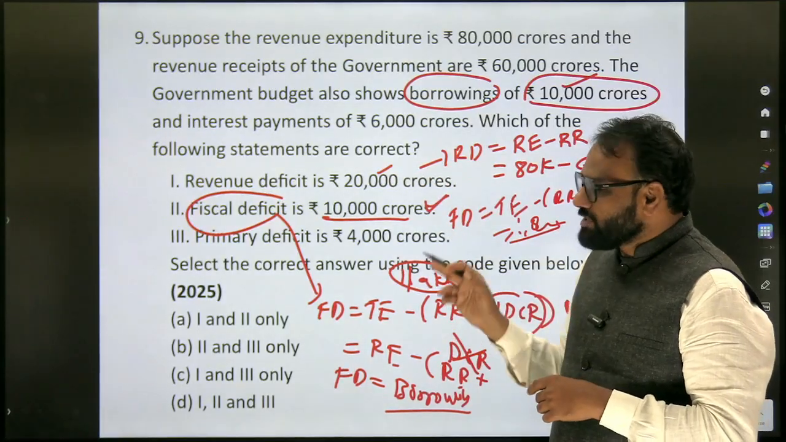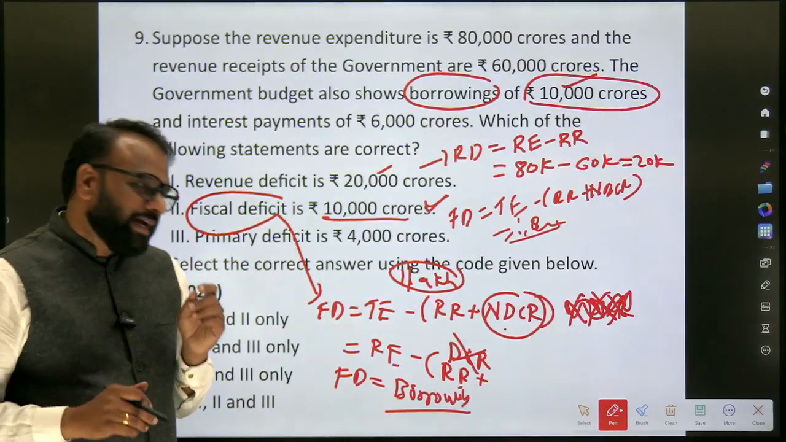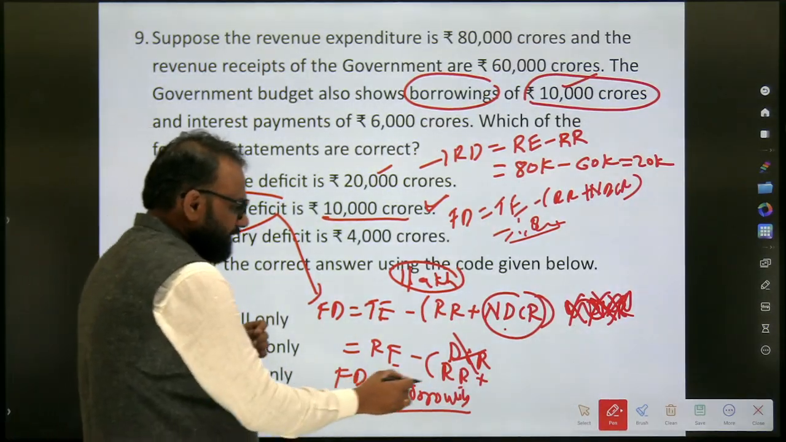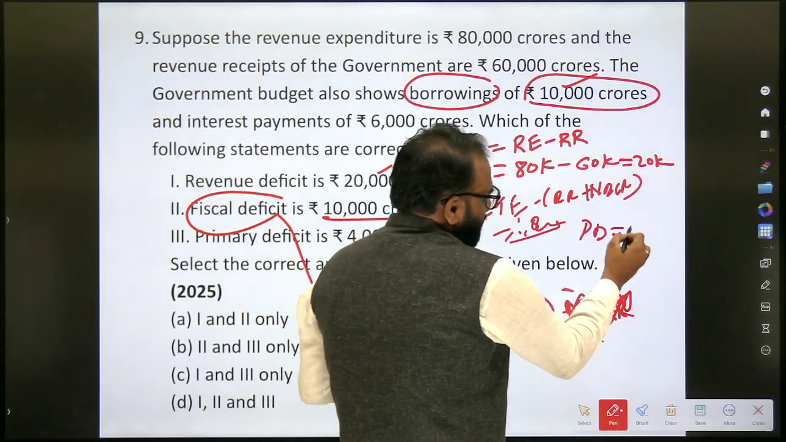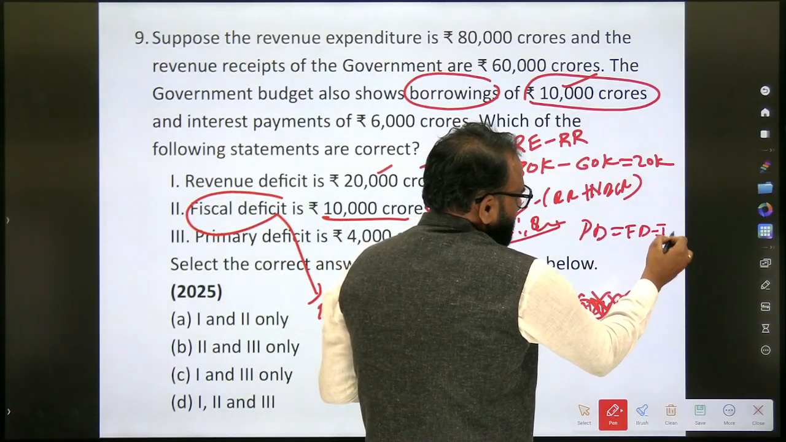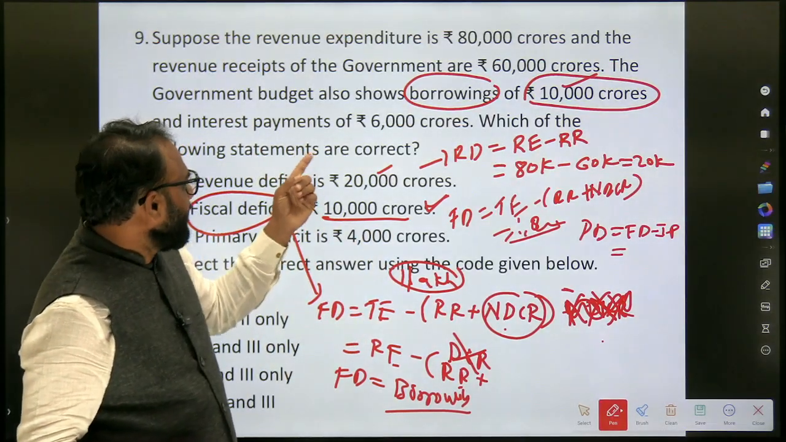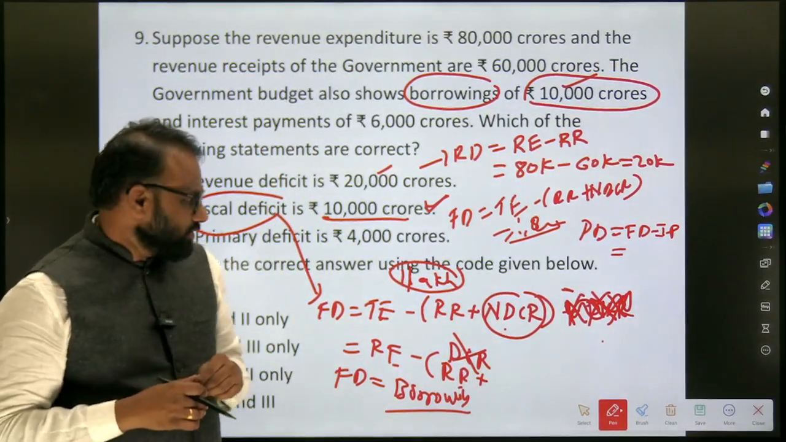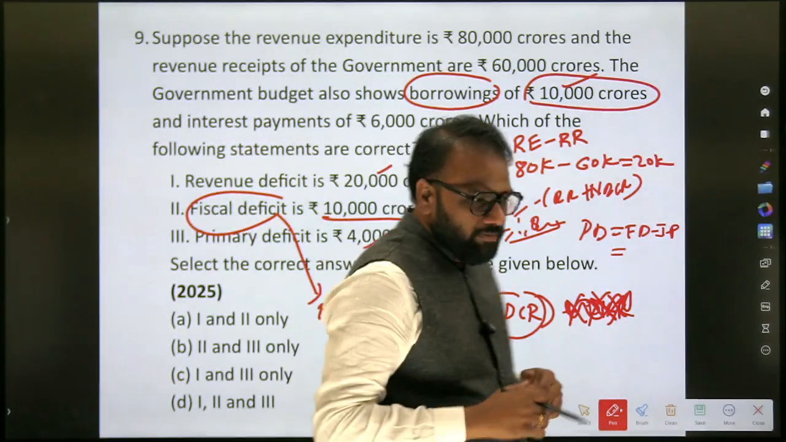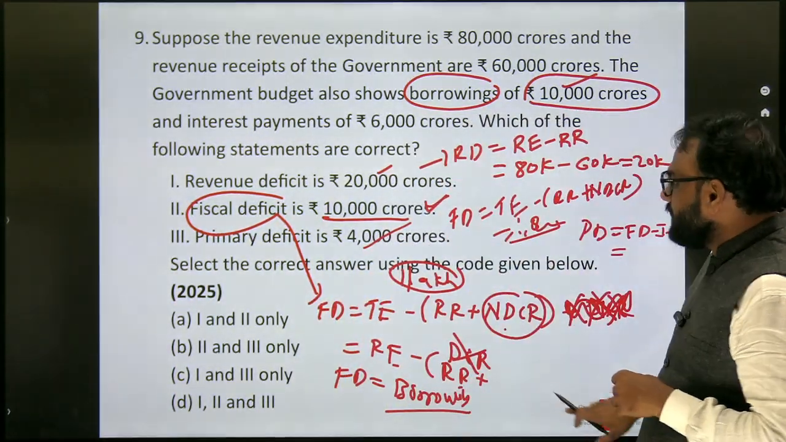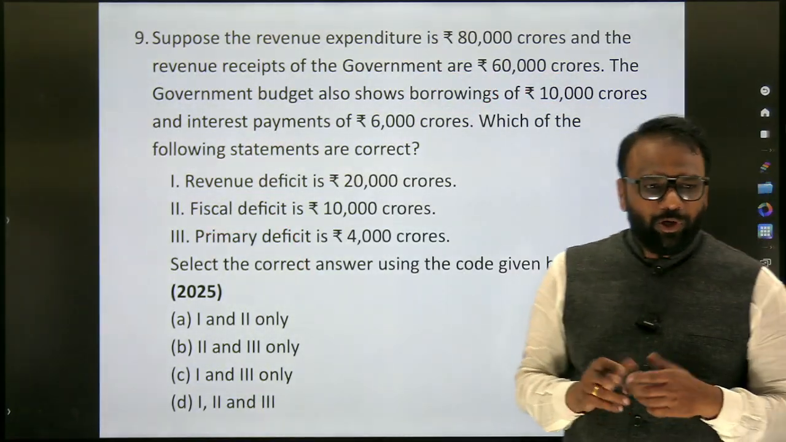The third option: what is the formula for primary deficit? Fiscal deficit minus interest payment. So fiscal deficit is 10,000 crore. Interest payment is 6,000 crore. So what's the answer? 4,000 crore. Right. So in this question, what's the answer? 1, 2 and 3.